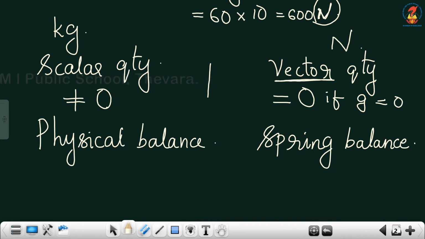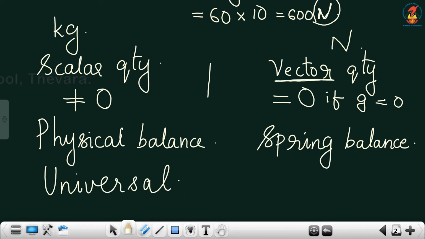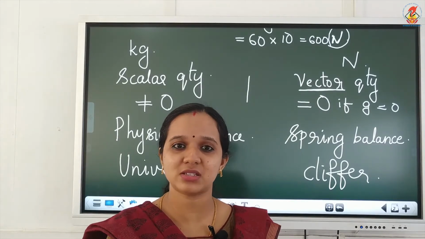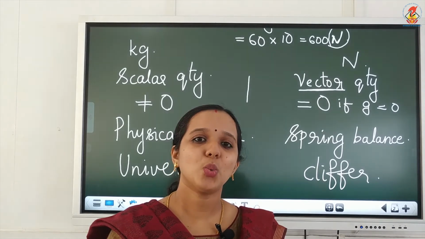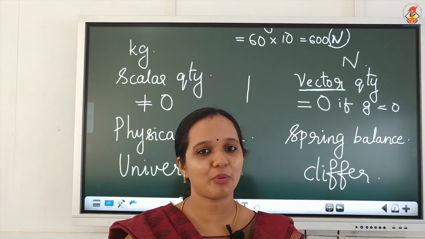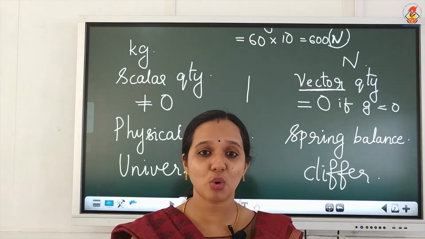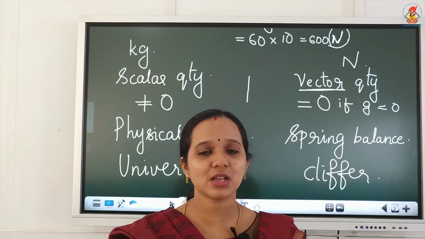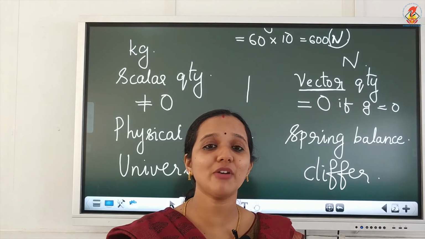Now, the next difference is mass is universal while weight will differ from place to place. Universal means throughout the universe the mass of an object remains the same, but weight will differ from place to place. Weight completely depends upon the gravitational force of that place.